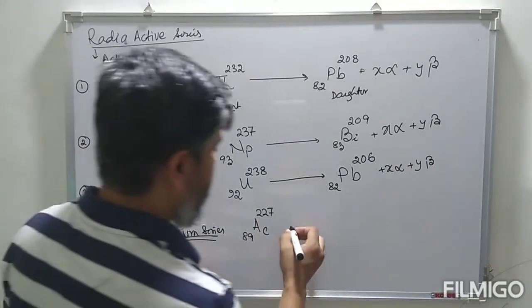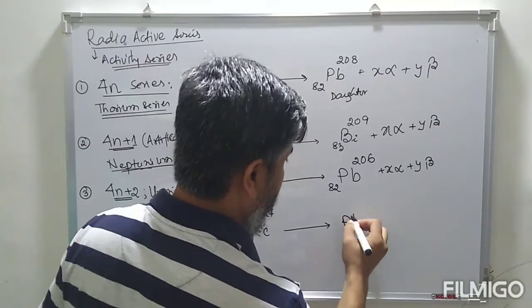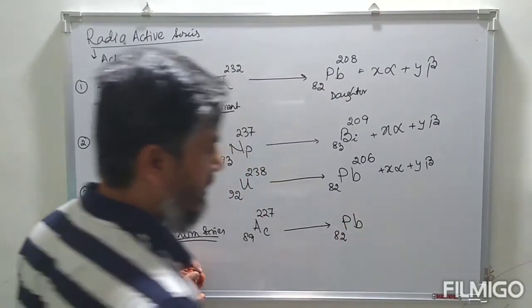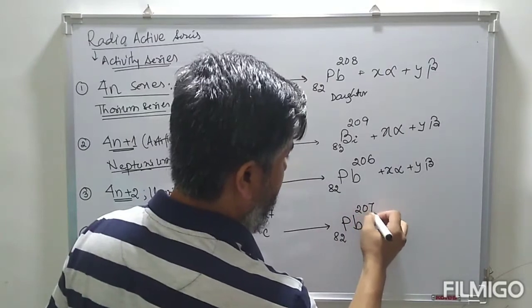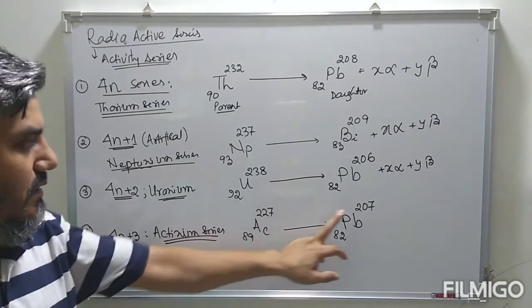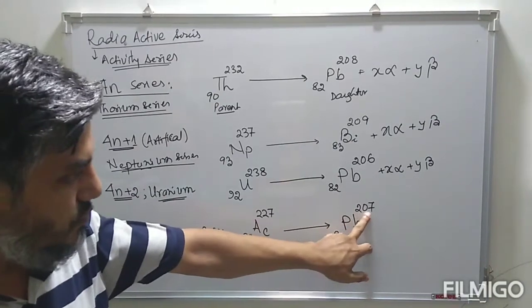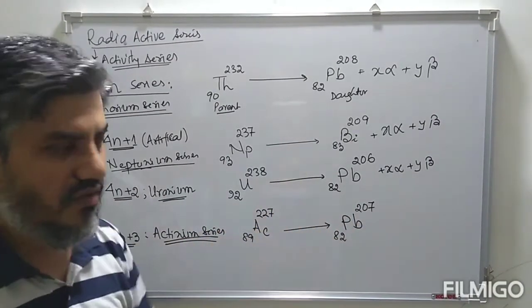and this finally gives lead, atomic number 82, mass number 207. So this mass number 207 and 227, when divided by 4, there is a remainder of 3.